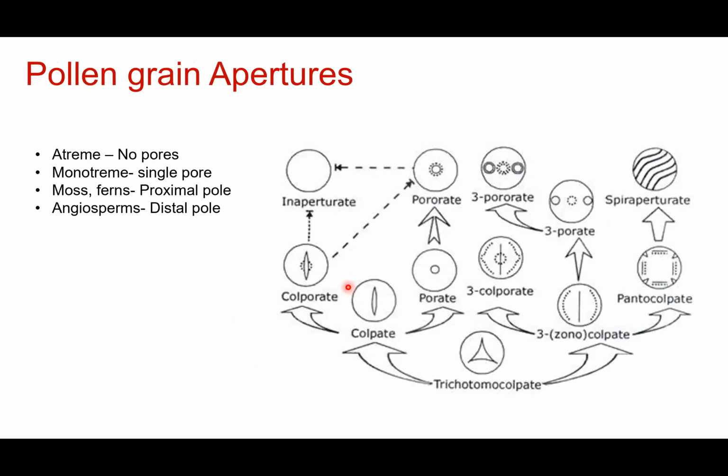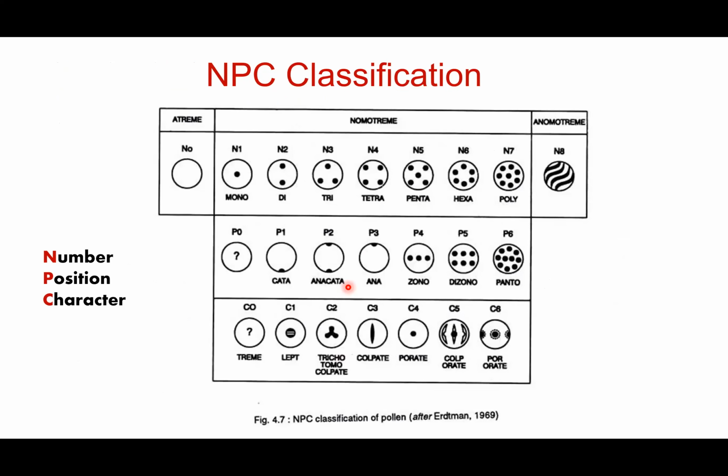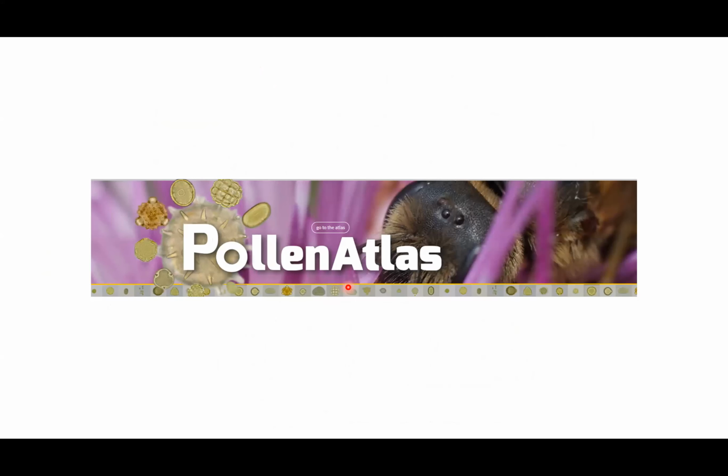So depending on the pores, they are divided based on the NPC system of classification, where N stands for number, P stands for position, and C stands for character. They generally ask this NPC classification in examination, so it's better you be prepared with this and also with this diagram. Okay. So this is about palynology, and if you're interested, you can go to this website and check what kind of pollen grains are present in different kinds of plants. Okay. So this is about our embryology.